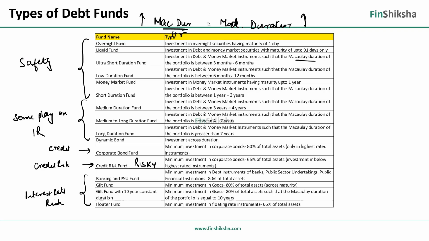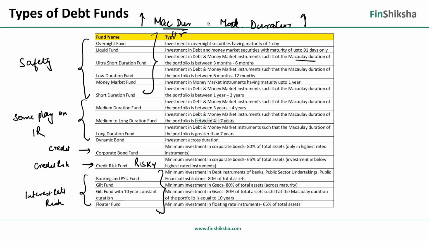It's also very intuitive. If interest rates are going up and you go to a bank to deposit money, would you take a 5-year FD or would you take a 5-day FD if rates are going up? You typically take a 5-day FD, right? Because you think that after 5 days, you'll get a higher rate. Why will you lock in money for 5 years? If interest rates are going down, you will go and take as long a maturity as possible. So if you feel that interest rates are going to go down, you go here. If you feel rates are going to go up, you go here in this category.